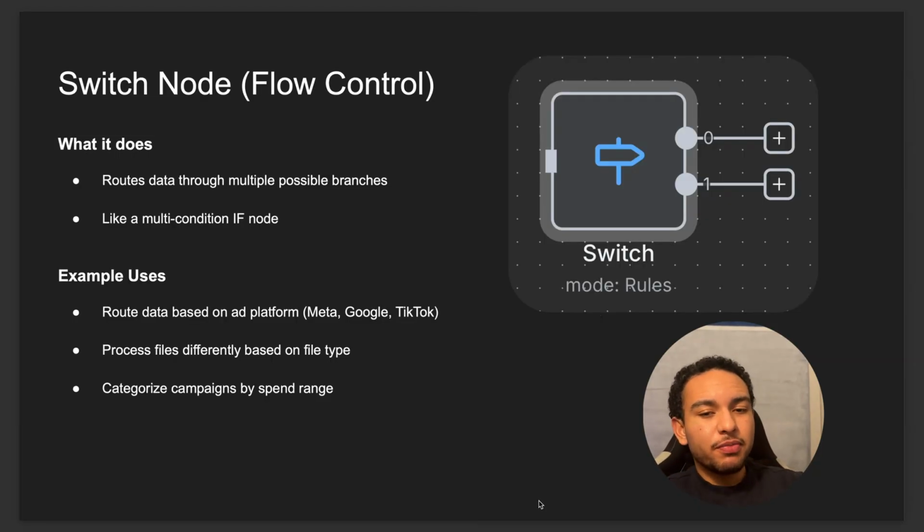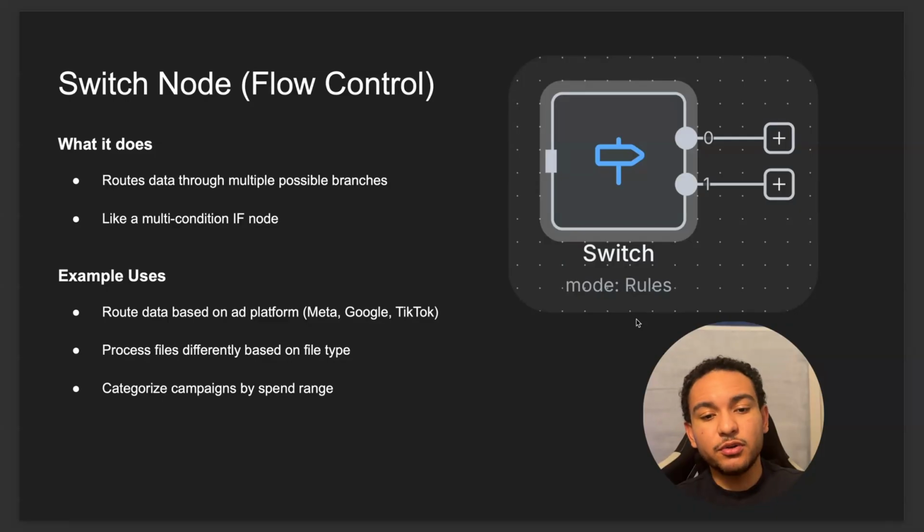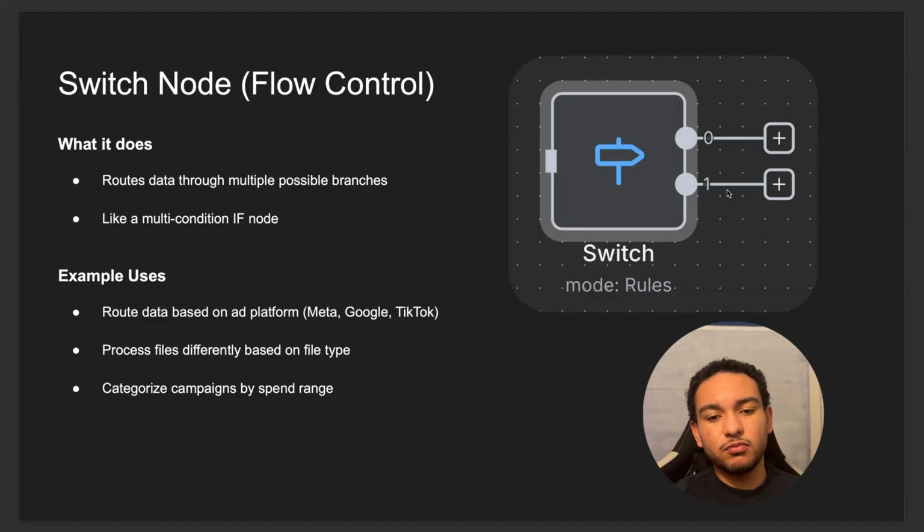Now for the switch node, this is very similar to the if node, except it's even more broad, and it allows you to create even more branches depending on the conditional logic that you set. It's similar to the if node where you have conditional logic, but instead of having only two options, like true or false, this one allows you to switch the items into different data streams. And you can have multiple different outputs. So if you want to have 5 different options, 5 different branches, 5 different routes, then this one is where you can go.